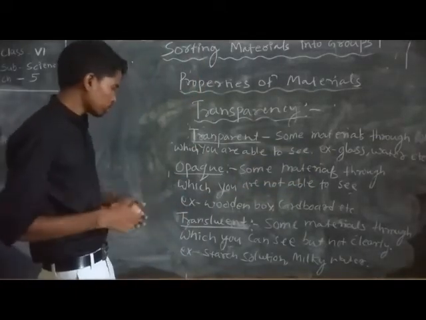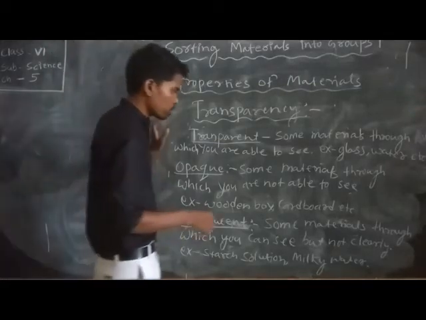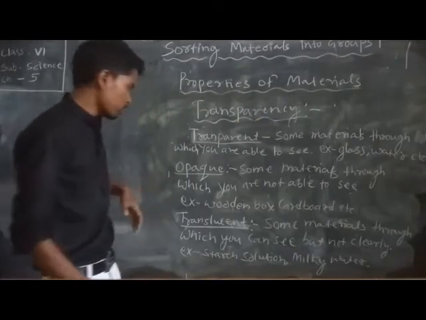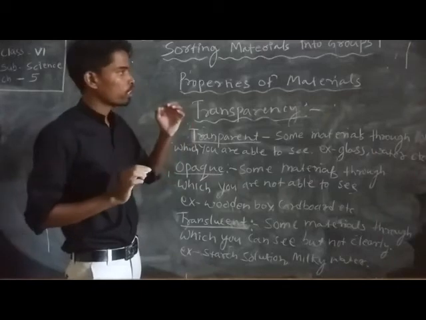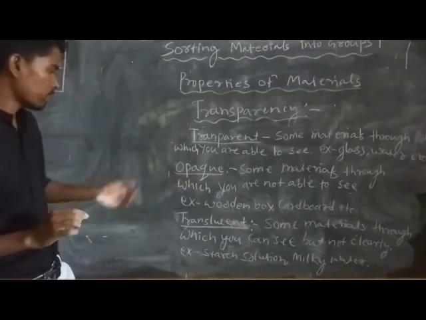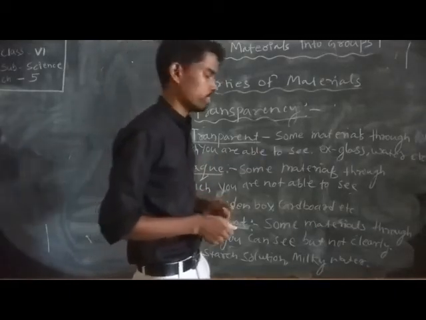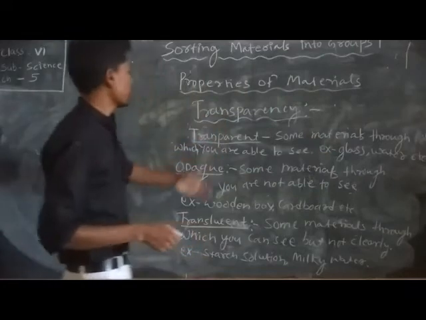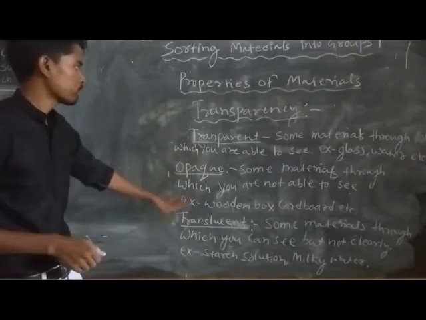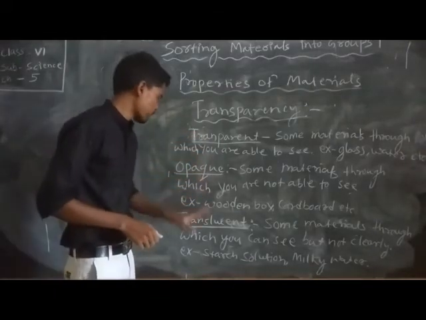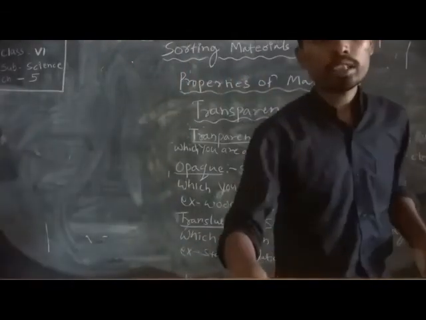And translucent. What is translucent? Materials through which you can see, but not clearly, like starch solution and milky water. So the types of transparency are three: transparent, opaque, and translucent. Now we come to conductivity.